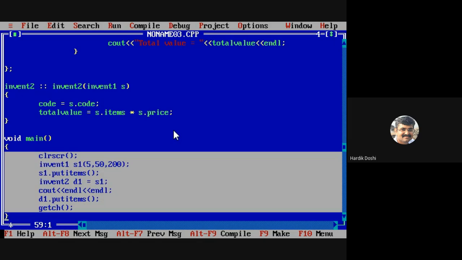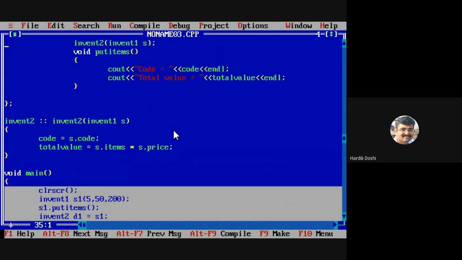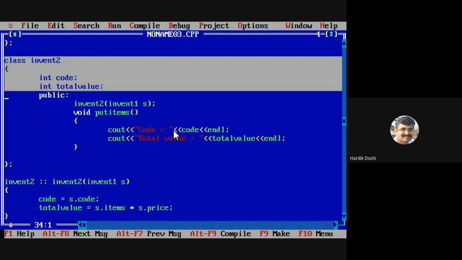Invent2 B1 equals to S1 means I am assigning S1 to B1. Class not defined, right? No, it is already defined. Yes, it is already defined, I had written this.